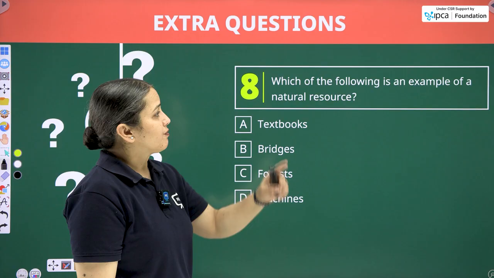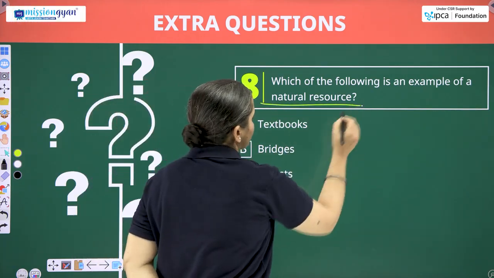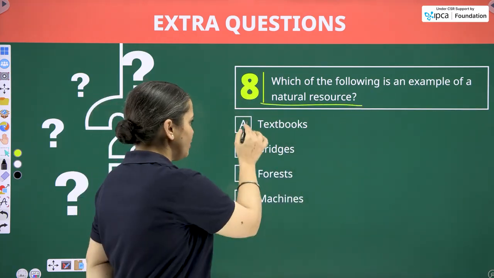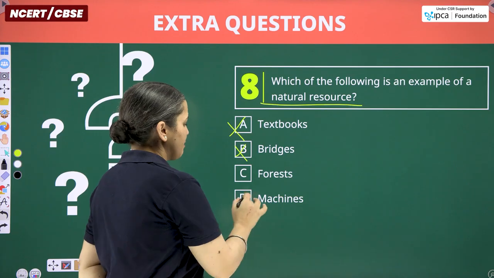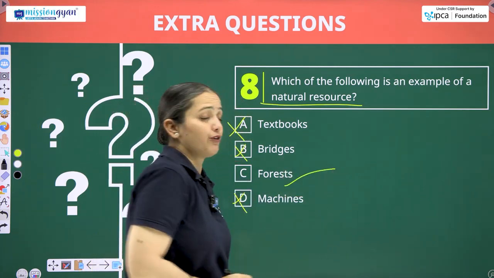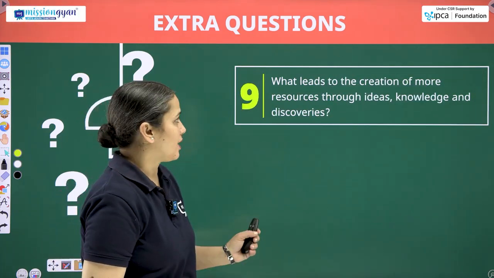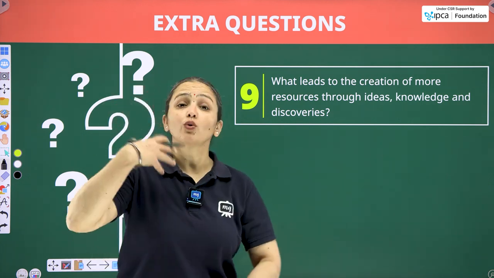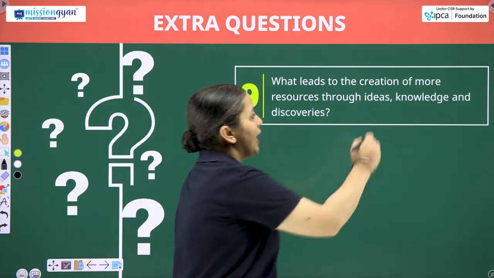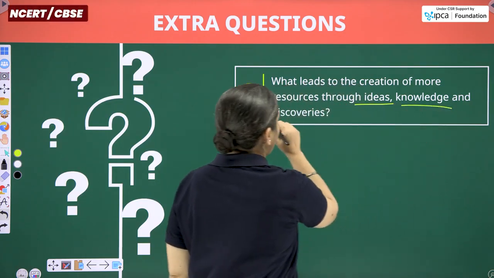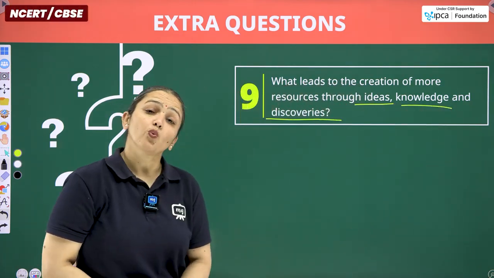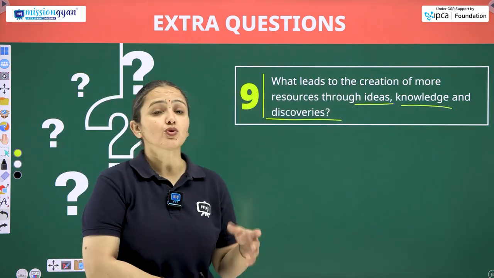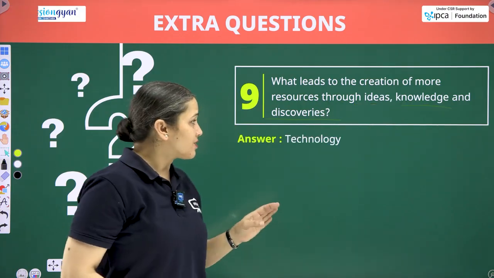Next is, which of the following is an example of a natural resource that is naturally occurring? Textbooks, bridges, machines. Answer is forests. They are naturally occurring. Now, what leads to the creation of more resources through ideas, knowledge, and discoveries? So, what leads to the creation of new resources with the help of these three factors?